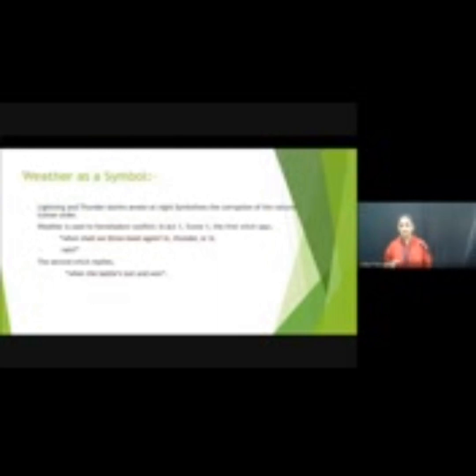Another symbol is the weather. The lightning and thunderstorm at night symbolize the corruption of the natural and human order. In the opening scene, weather and thunder are a very important beginning of the play. The three witches come, and one says, "When shall we meet again? In thunder, lightning, or in rain?" And the second replies, "When the hurlyburly's done, when the battle's lost and won."